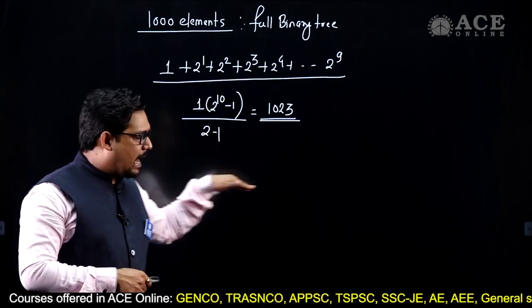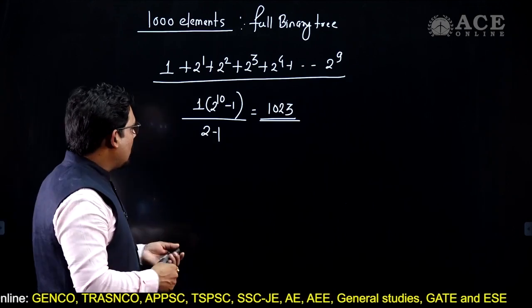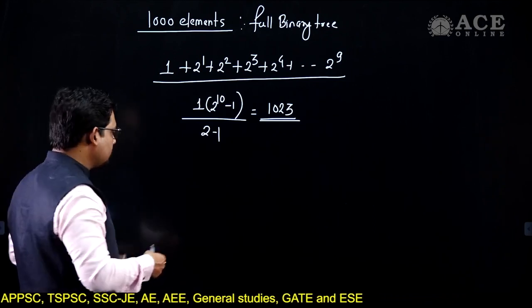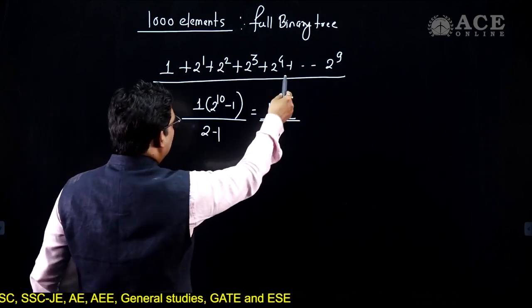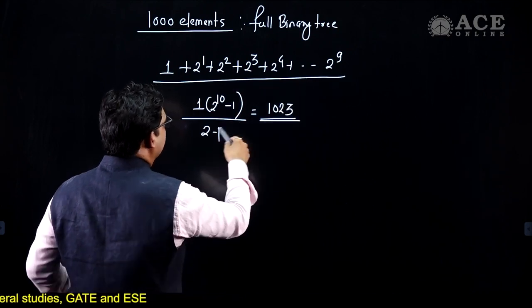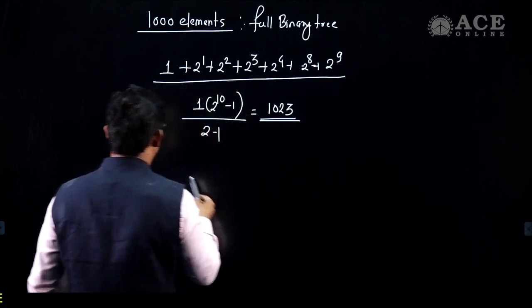That means the last level will fall short. You can go into detail about how much it falls short, but 2 to the power 9, that is 512, will not be there. Here the previous level will have 256 nodes, 2 to the power 8, 256 nodes.